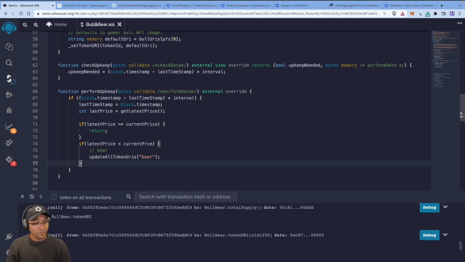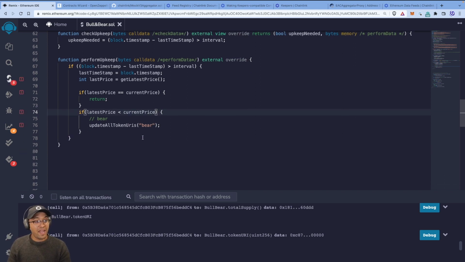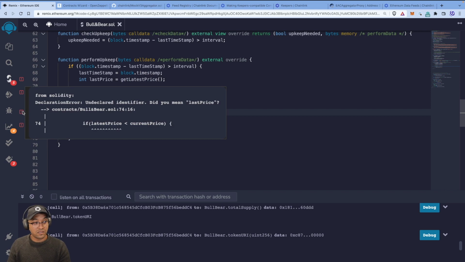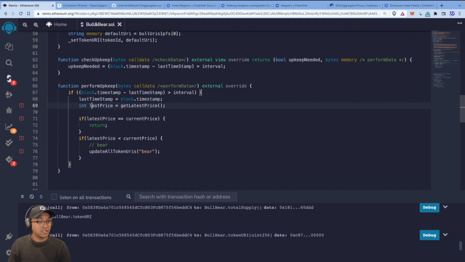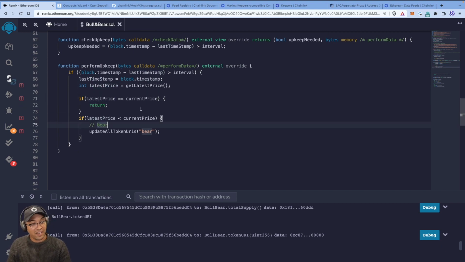Okay, so if the latest price is less than the current price that we've got, and I misspelled current price, haven't I? Current price that we have in the actual state. So this should be latest price. Good old complainers. So if the latest price is less than the current price, we update all the token URIs with a bear.